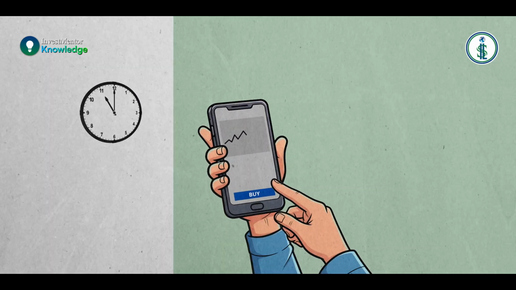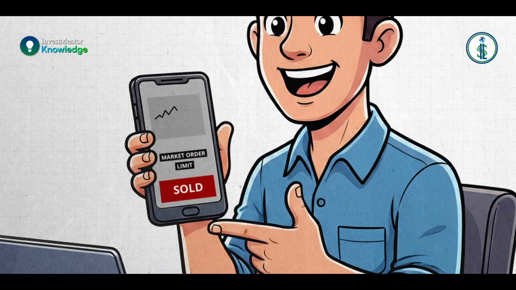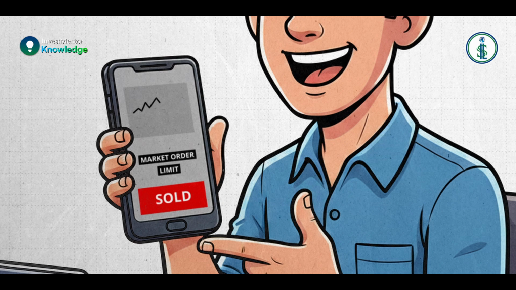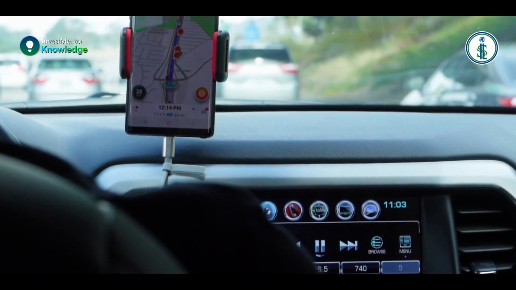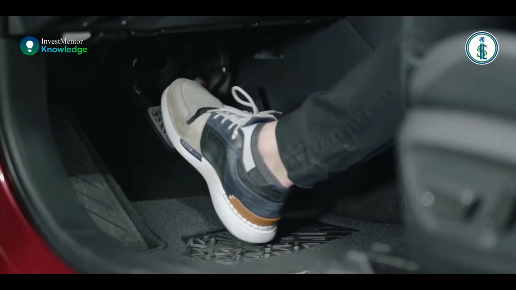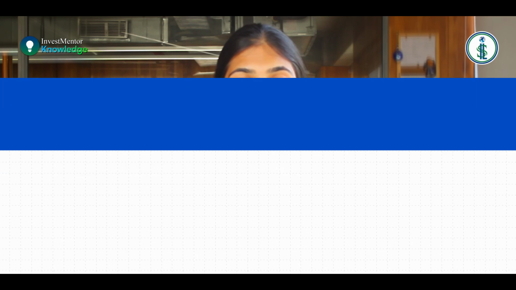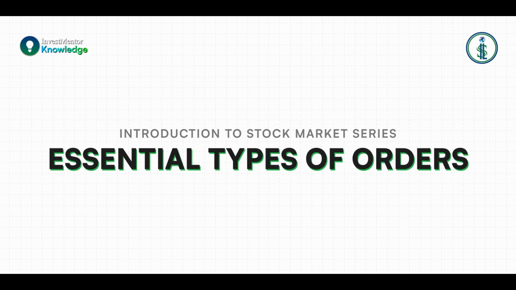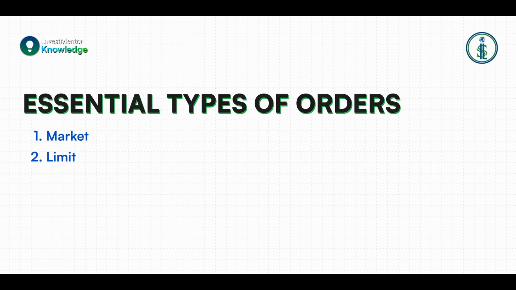Have you ever placed a trade and wondered, should I go with market order or limit? What exactly is stop loss or bracket order? Trading without understanding the order types is like driving without knowing what actually the brakes do. In this video, we'll cover the essential types of orders in the stock market: limit, stop loss, SLM, cover orders,